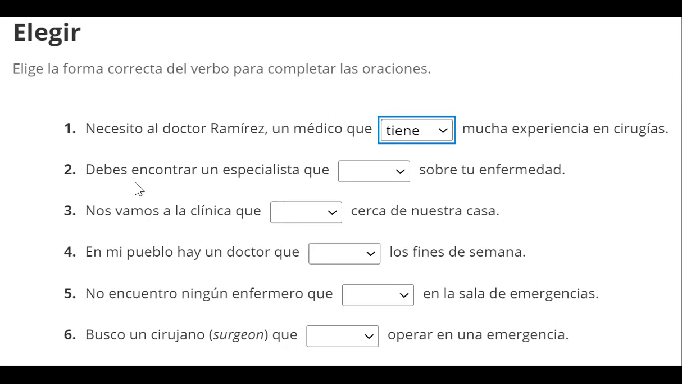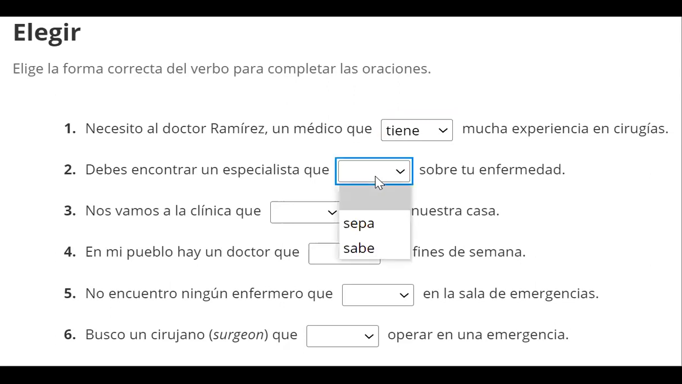All right, continue on. Debes encontrar un especialista que, it's going to be either sabe or sepa, but you should find a specialist that knows about your illness. And what specialist are we talking about? Are we talking about a specific person, a specific specialist? No, we're not. So you should find a specialist. Who that is, I don't know. So we use the subjunctive sepa to go in this clause.